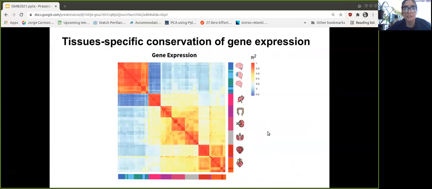As a first analysis, we decided to look into the gene expression patterns. As previously reported, here I'm showing you a heat map of correlation of gene expression of our primate samples, and we can see that tissue samples are clustering according to tissue expression, where the color code is red, we find them highly correlated, and in blue is low correlation. This result gave us confidence to continue using this dataset as it's able to recapitulate previous results.